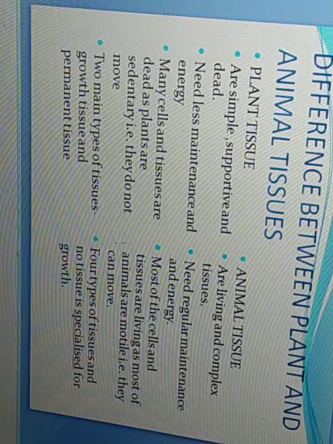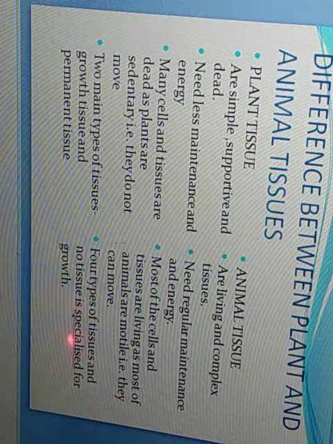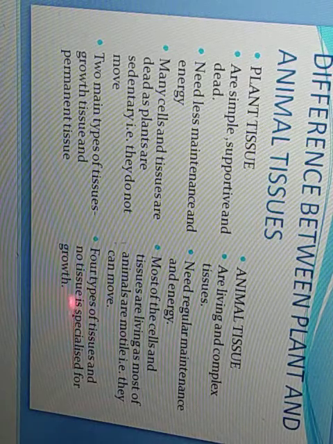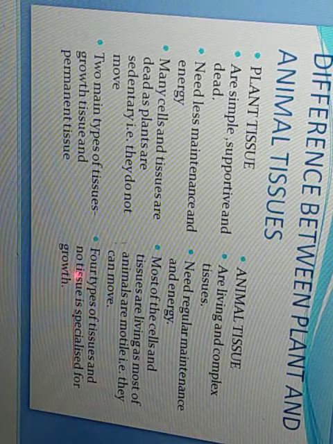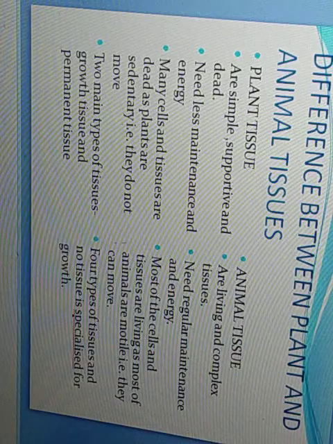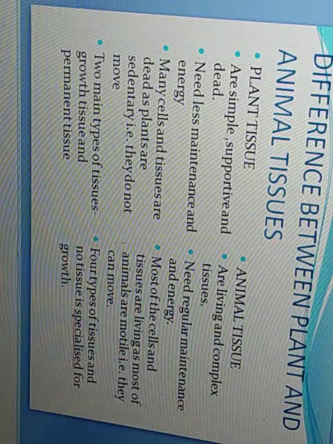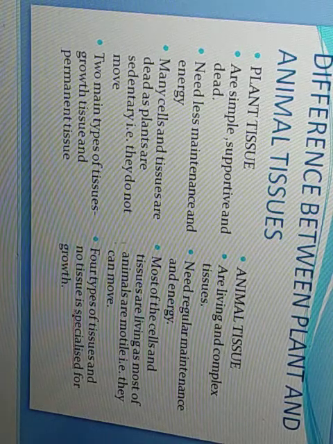In animals, there are four types of tissues, and there is no specialized tissue for growth. There is uniform growth in animals, and after some time the growth retards.